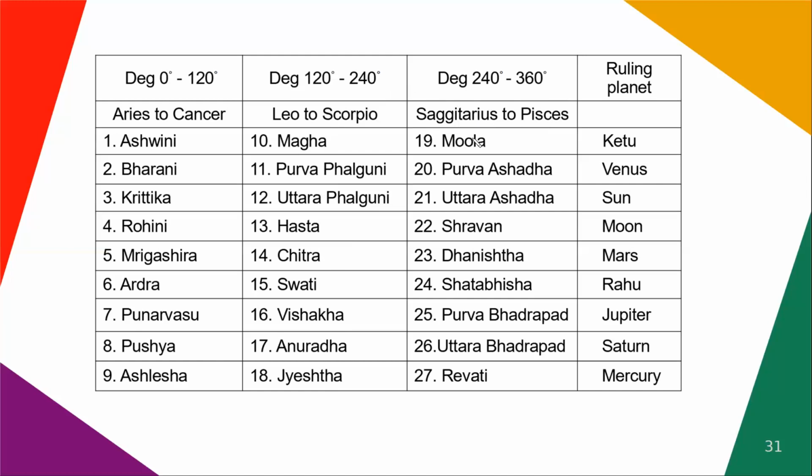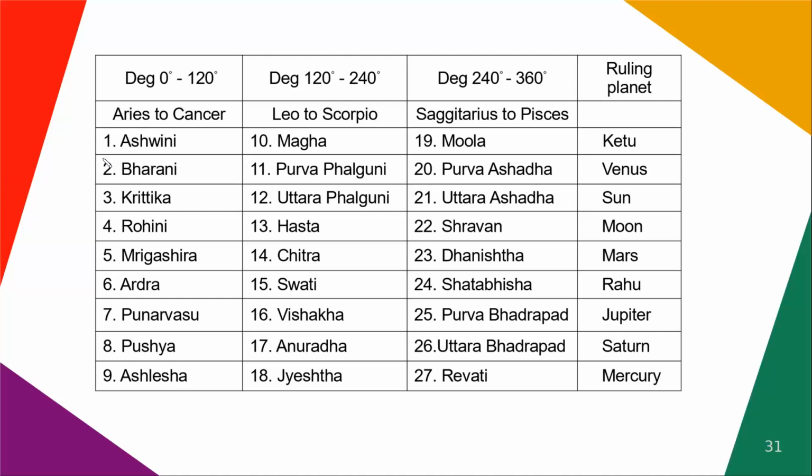So we learned from the previous slide that from Mula to Revati, the nakshatras are divided among these 4 rashis or zodiac signs. If you notice, the sequence of the rulers in all these 3 sets starts from Ketu and ends in Mercury. We also will learn that Ketu and Rahu are mathematical points. They are not physical planets. They rule the 3 nakshatras.